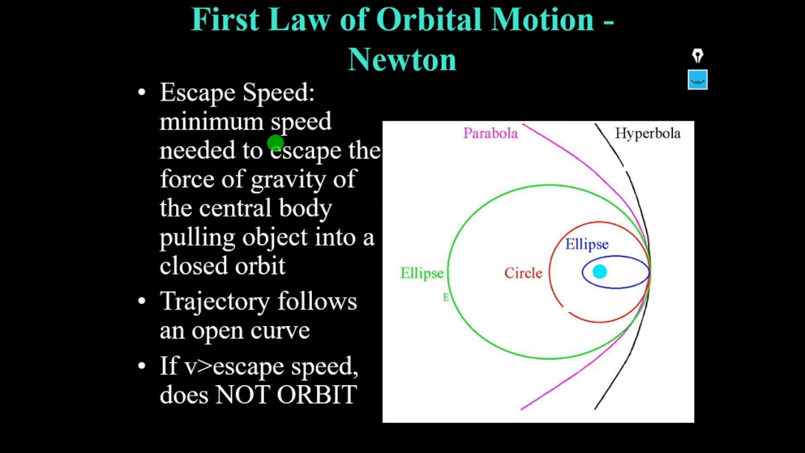If the velocity or the speed is greater than escape speed, that means it does not orbit. So if the velocity is more than the escape speed, then the planet or the body which is orbiting around a celestial body will not take the shape of an orbit. If the velocity of the body is less than the escape speed of the gravitational pull of that particular celestial body, then only that body orbits around the celestial body.